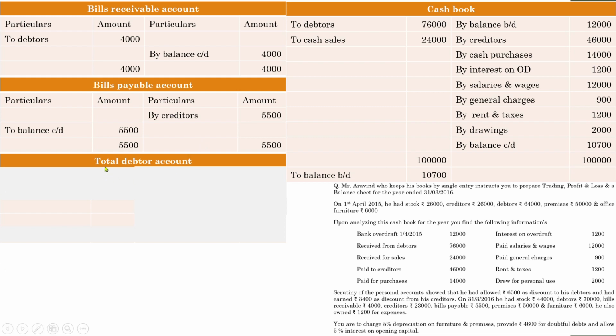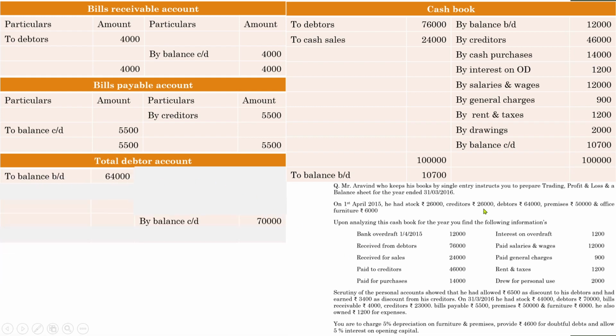Next one, total debtors account. We know why we are preparing total debtors account. So let us begin with opening balance and closing balance if it is given. See, debtors opening is there, closing is there. So first of all write down the opening and closing balances.